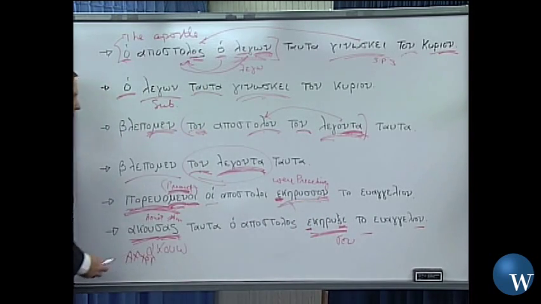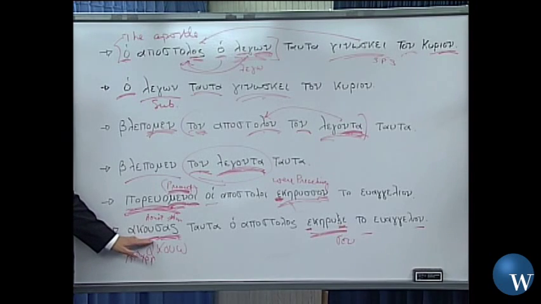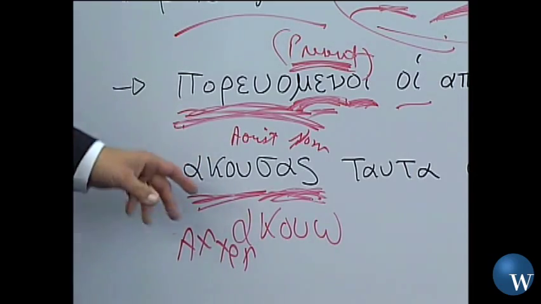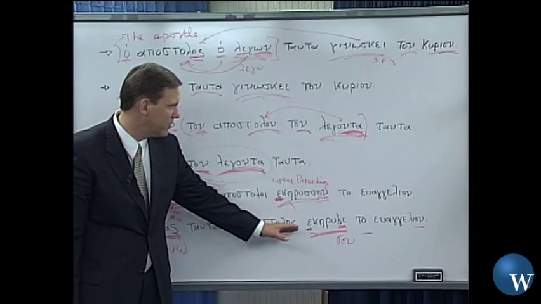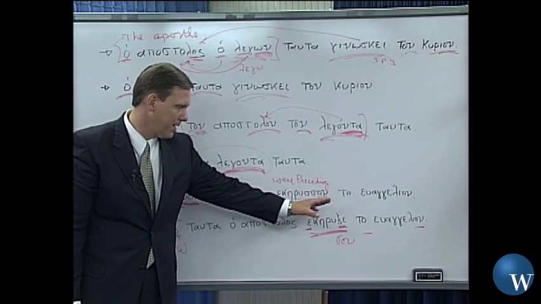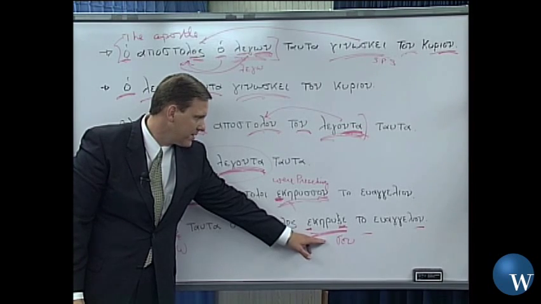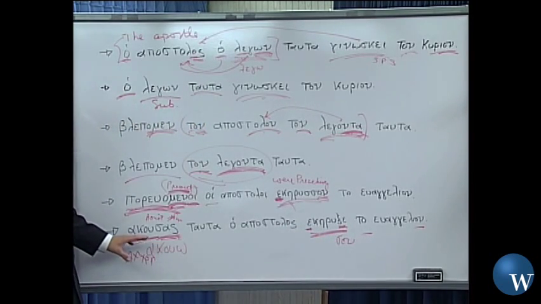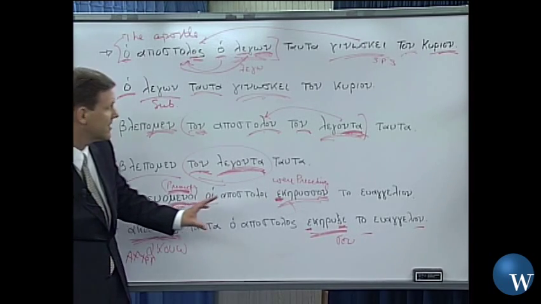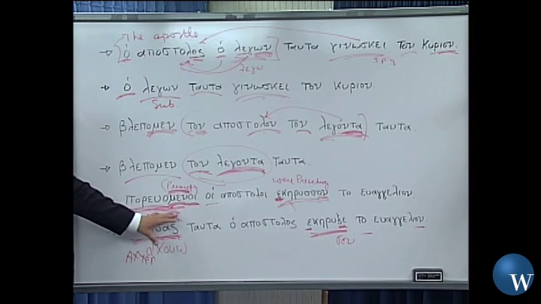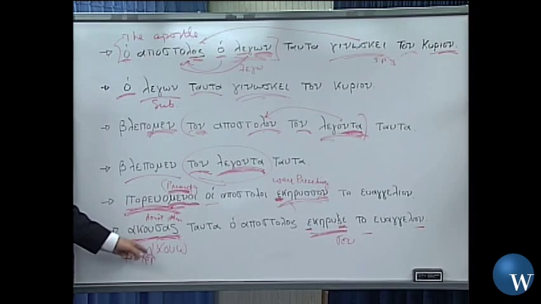What things did he hear? Well, we have to have the context of a sentence to know that. But if this had been a present tense participle here, we would have translated it with the word while. While hearing these things, the apostle preached the gospel. Okay? Even though we would have had a past tense verb here, our main lead verb, in the case of the present tense, it would have been going on at the same time. Here, because it's an aorist tense that is antecedent, it's action going on before the main lead verb, so we have to translate it with after.